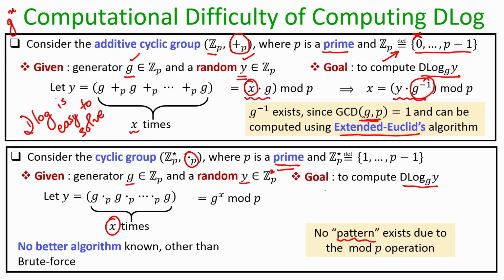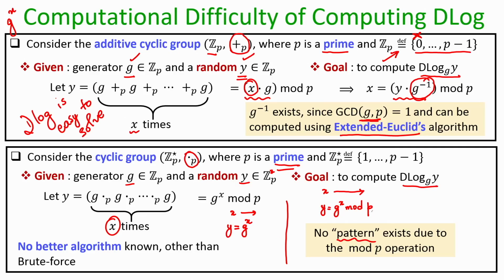So, by that I mean that if I keep on increasing the value of x and check the value of y, where y is equal to g to the power x modulo p, then it is not necessarily the case that as your value of x increases, the value of y also increases. You compare this with the corresponding function where I do not do a mod p operation. Suppose my function is y equals g to the power x, then for such a function I can confidently say that as the value of x increases, the value of y also increases.